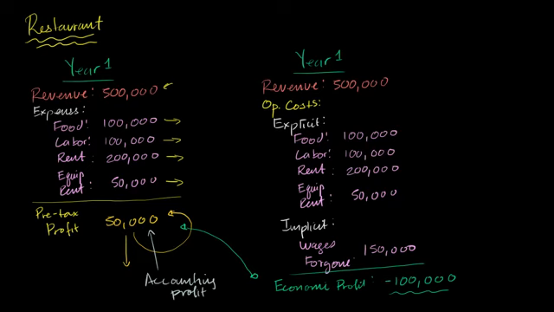So this right over here is saying, look, you're making $50,000 a year. That's the $50,000 that you have to spend if you're the owner or reinvest in the firm. This is saying, essentially, look, you could have been making more money than that, $150,000. Instead of making $50,000 doing this, you could have been making $100,000 more doing something else. So you are essentially giving up $100,000 to do this restaurant. So if you're a rational decision maker and you really are about maximizing your profit, this actually might not make so much sense for you.